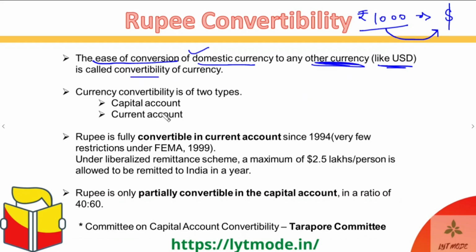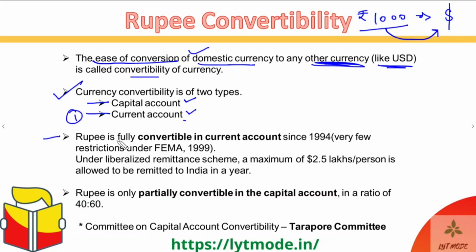That is called convertibility. Now, currency convertibility is basically of two types: the currency convertibility in capital account and current account. All the transactions that fall under the current account, if you try to convert that money into another currency, that becomes current account convertibility. And for all the transactions that happen in the capital account, if you take that money and try to convert its currency, that becomes capital account convertibility. Okay, so let's talk about the current account first.